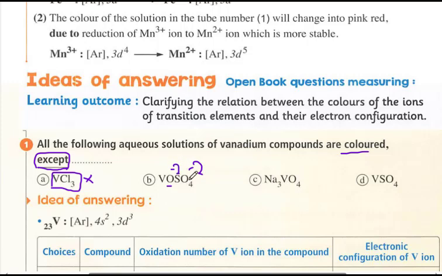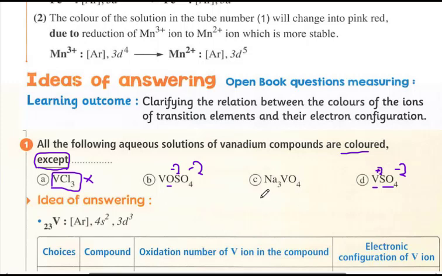The whole molecule is neutral, so there must be positive 4 here. It is not positive 5, so it is colored also. Here, with sulfate negative 2 and the whole molecule neutral, vanadium is positive 2 as its oxidation state.